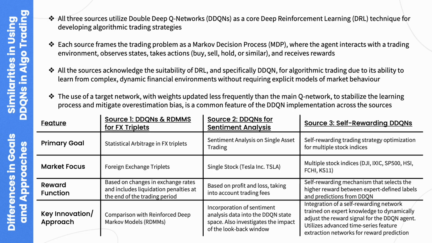The use of the target network with weights updated less frequently than the main Q network to stabilize the learning process and mitigate overestimation bias is a common feature of the DDQN implementation across the sources. The primary goal and market focus of the first one was to find statistical arbitrage in FX triplets. The primary goal of the second one was sentiment analysis on single asset trading. And the third one was to implement a self-rewarding trading strategy optimization for multiple stock indices.